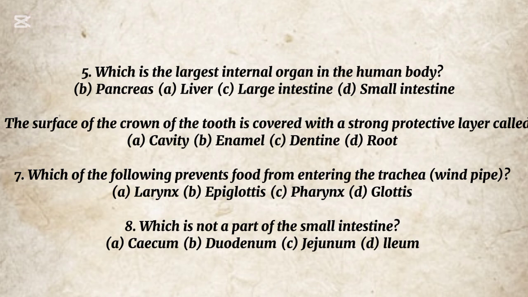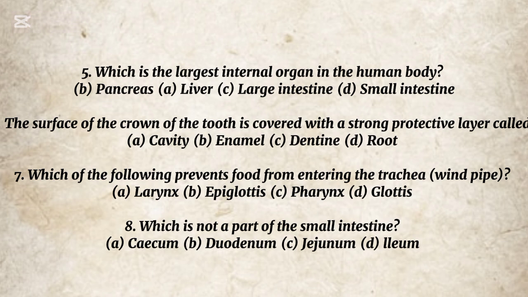Liver. 6. The surface of the crown of the tooth is covered with a strong protective layer called A. Cavity. B. Enamel. C. Dentine. D. Root. The correct option is B. Enamel. 7. Which of the following prevents food from entering the trachea, windpipe? A. Larynx. B. Epiglottis. C. Pharynx. D. Glottis. The correct option is B.